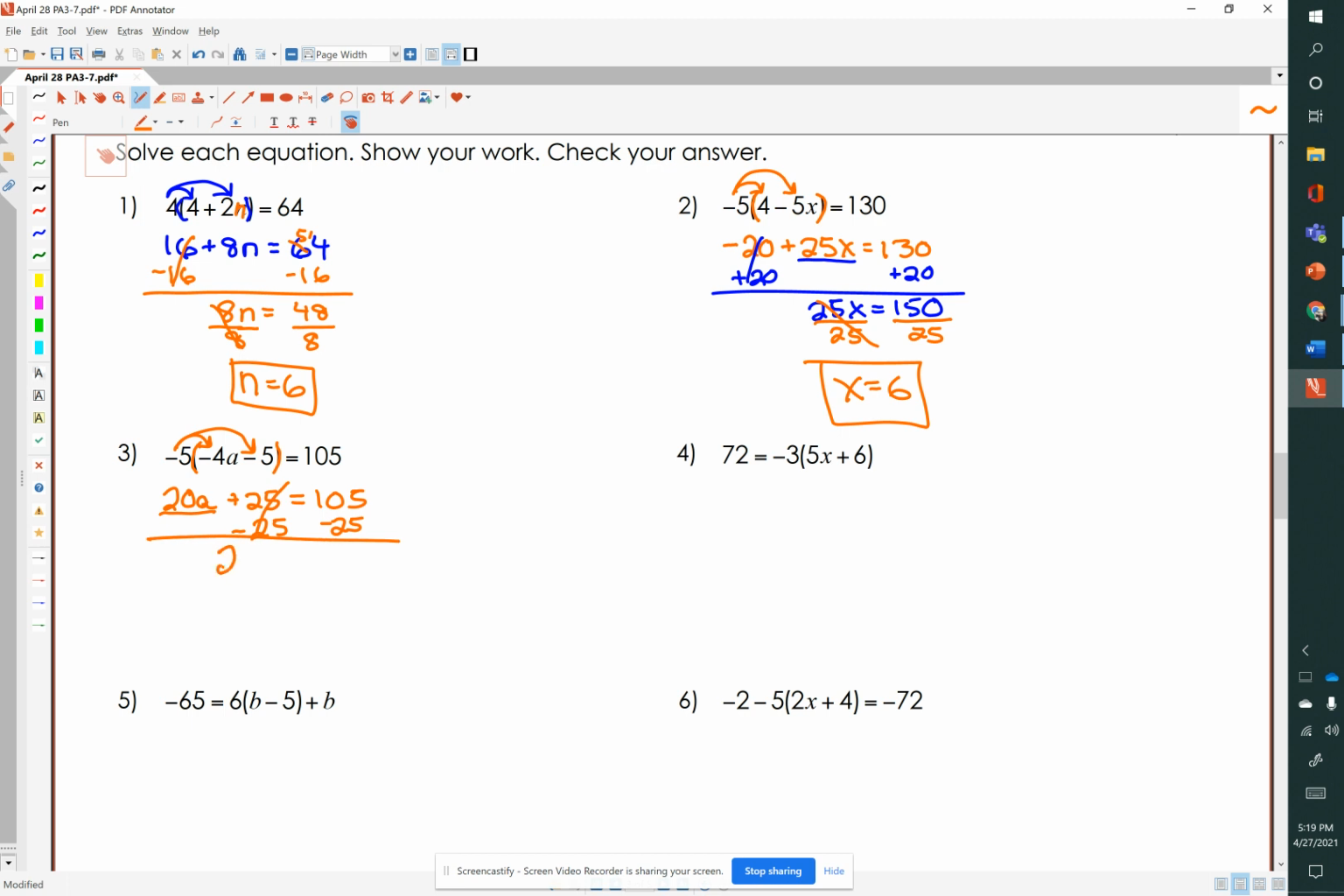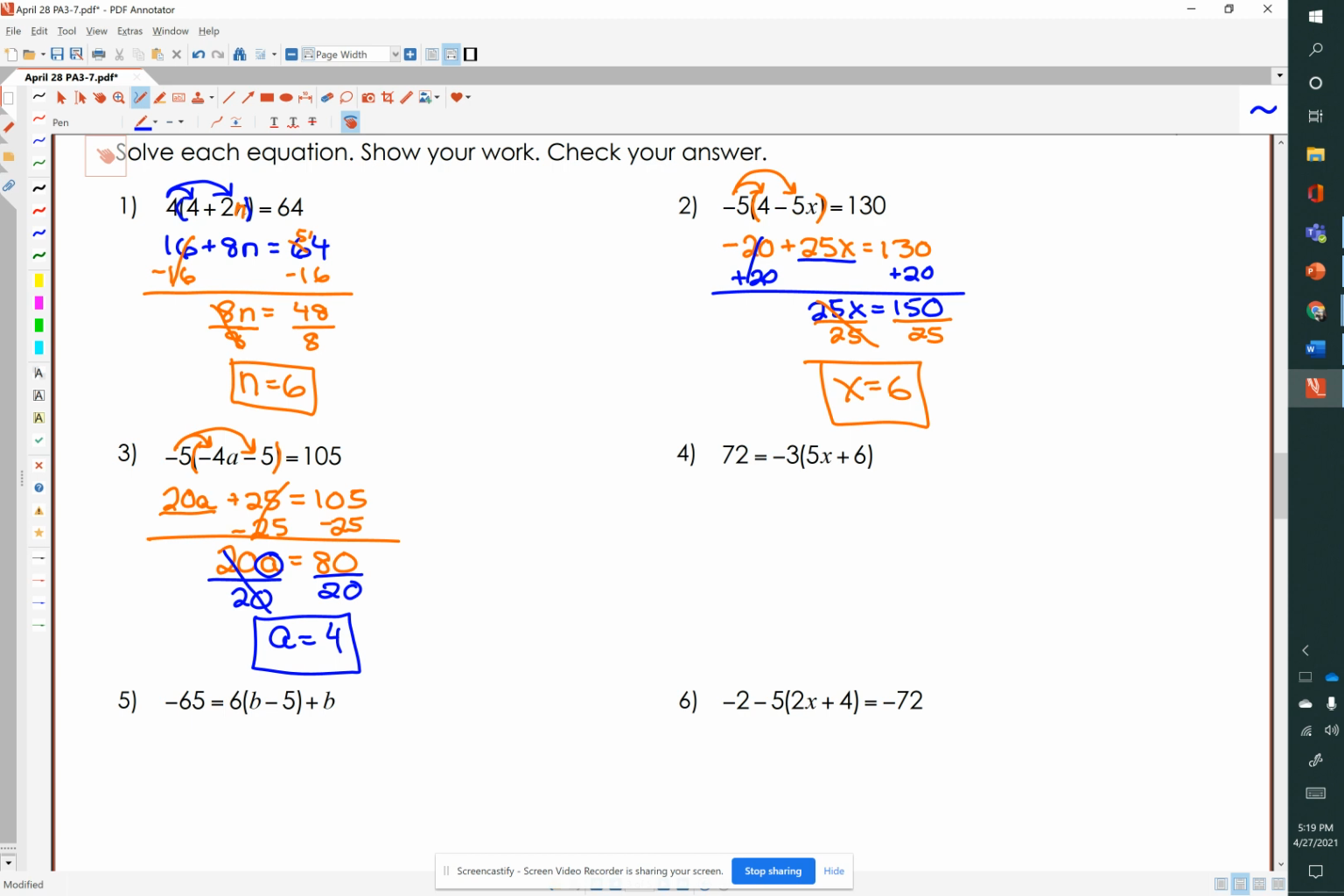And we're left with 20a equals 80. Now 20, or a, excuse me, is being multiplied by 20, so we will divide by 20. Whatever we do to one side of the equation, we will do to the other. 20 over 20 equals 1, so that isolates our a, and a equals 4. 80 divided by 20 is 4.